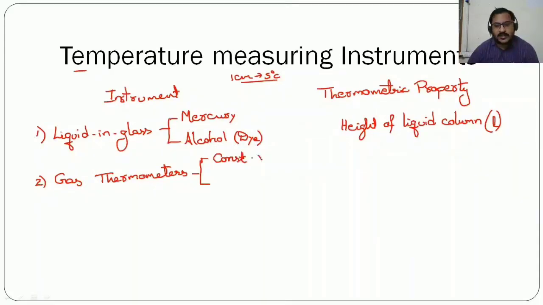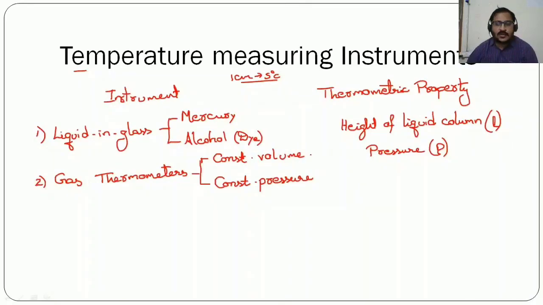One is constant volume gas thermometer. The second one is constant pressure gas thermometer. So when it comes to this constant volume gas thermometer, the thermometric property by which we measure temperature is pressure. See, we know that when volume is kept constant, pressure is directly proportional to temperature.